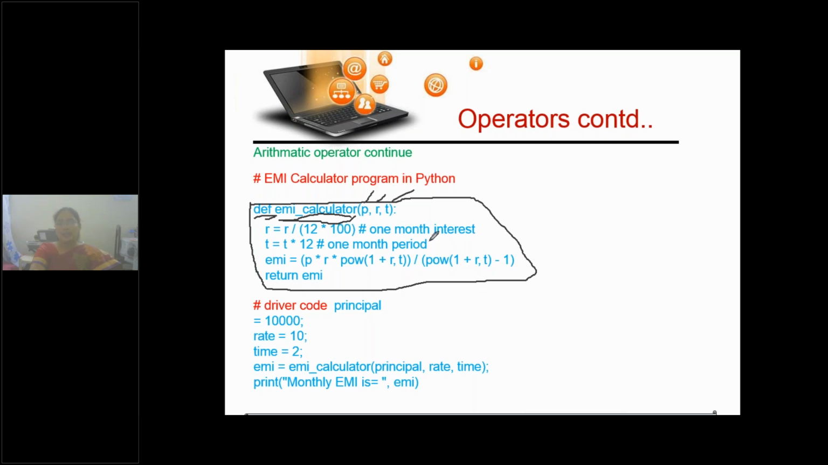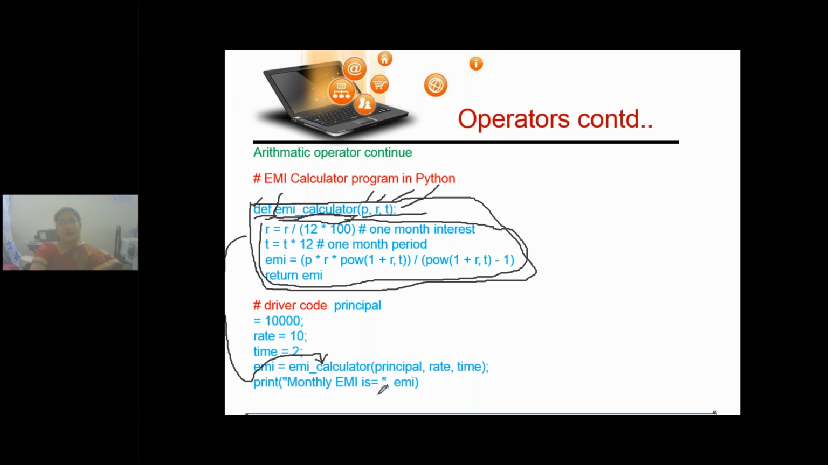What are these three? Parameters. So here we are defining a function. While defining, we use the keyword def first, and then the name of the function, and then parameters separated by comma, then colon. Then comes the body of the function. This entire thing is the body of the function. So we have written a formula: if P, R, T are the variables, how to calculate EMI.